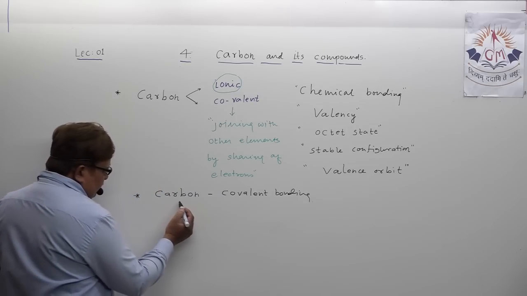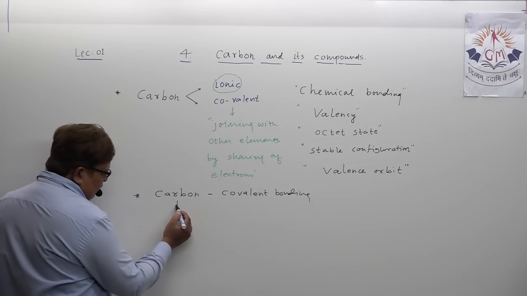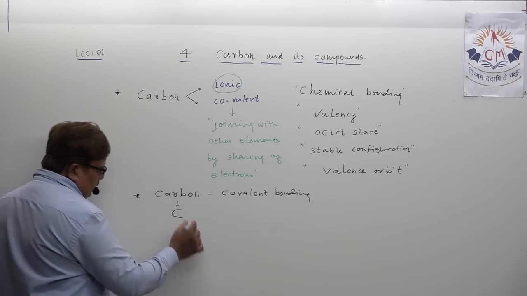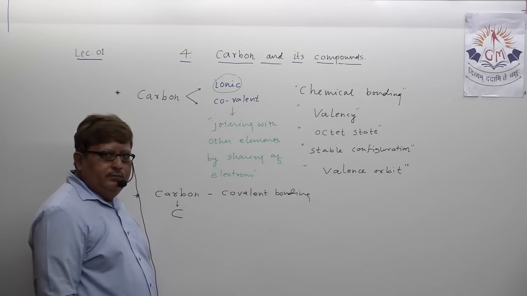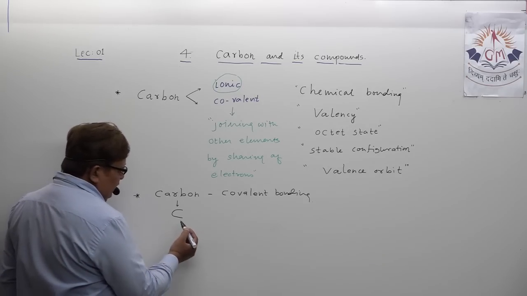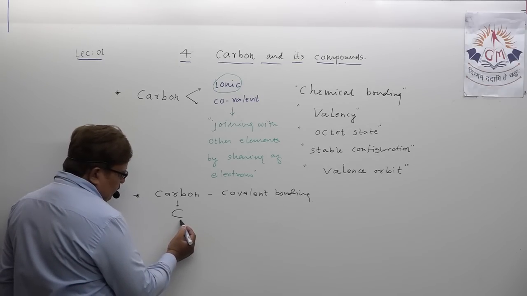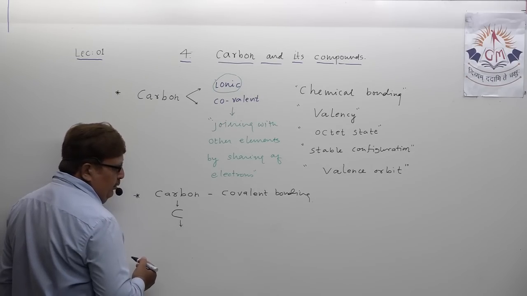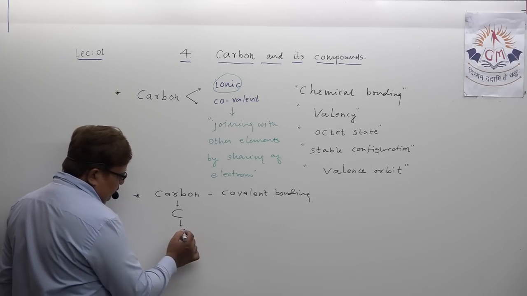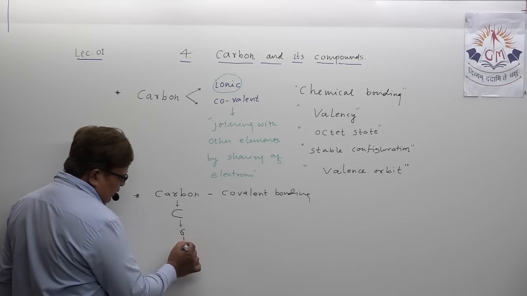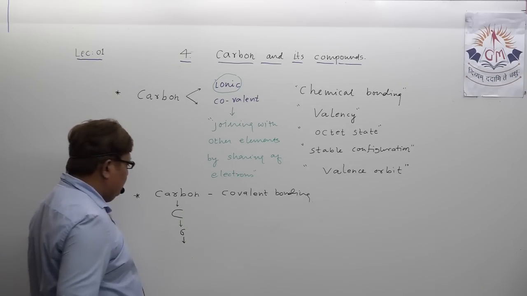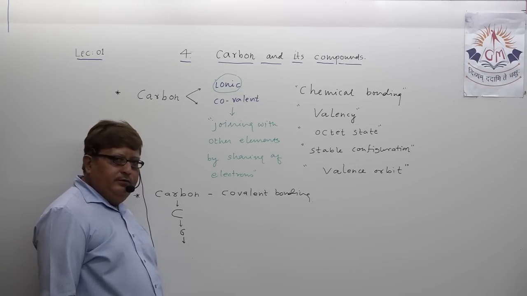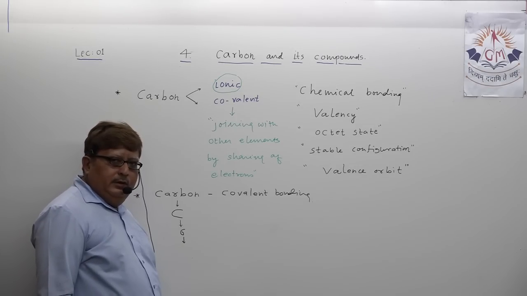Try to understand, my dear student, what is the symbol of carbon? You all know, C. If I ask you what is the atomic number of carbon, can you say 6? That you all know. Atomic number of carbon is 6.